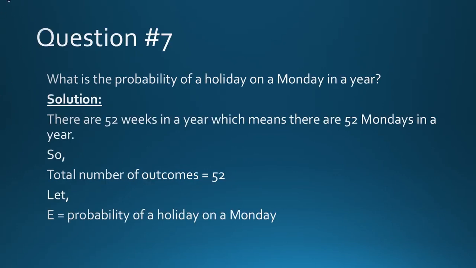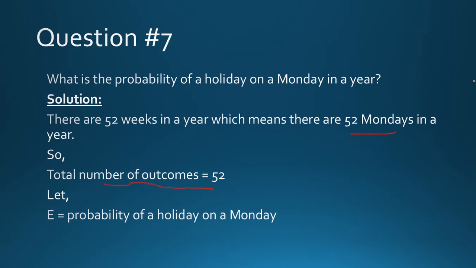Moving towards question number 7, which asks: what is the probability of a holiday on a Monday in a year? Question number 7 tells you to find the probability that, in the whole year, there is a Monday on which you have a holiday. Solution: there are 52 weeks in a year and each week has one Monday. So there are a total of 52 Mondays. So the total number of outcomes will be 52.